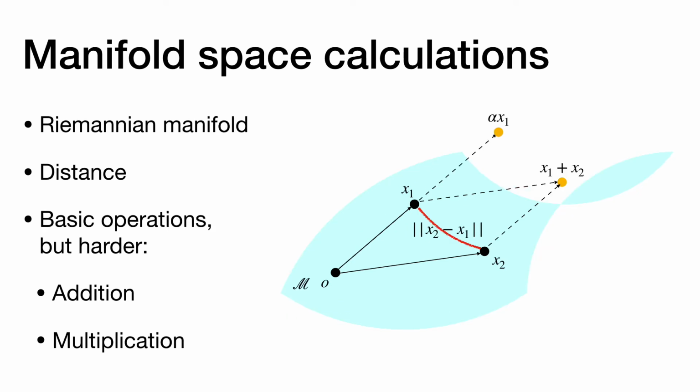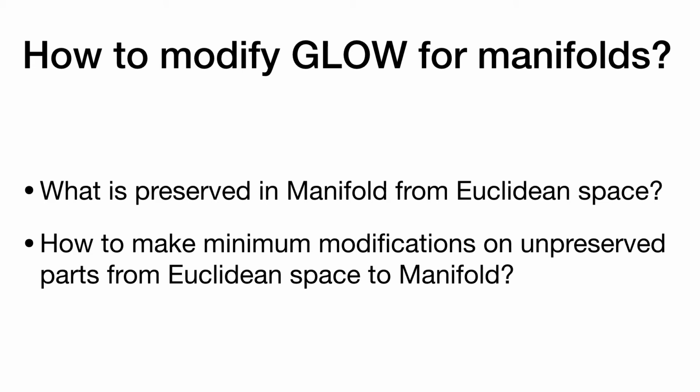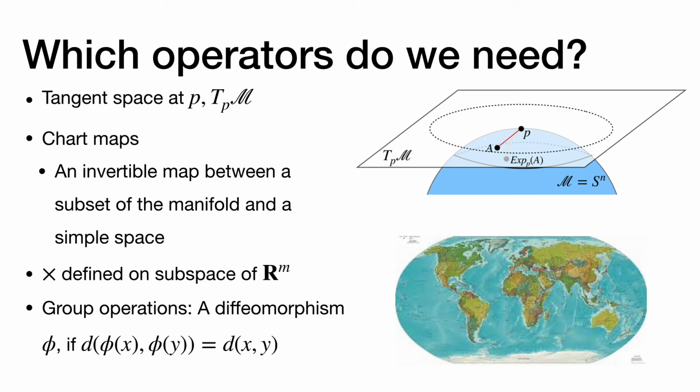The manifold we care about is the Riemannian manifold, which is smooth. The distance can be defined in a Riemannian manifold. But since it's not linear globally, the addition and multiplication are not preserved. We have shown that the distance is preserved in manifold space, while the addition and multiplication are not. So how should we modify the addition and the multiplication? A Riemannian manifold is equipped with a tangent space at each point P that varies smoothly from point to point. Also, we can define the invertible chart map between a manifold and a Euclidean space. For example, the Earth map is a chart map of S2 to R2. Thus we can define the multiplication in that simple space and inverse map it back to the manifold.